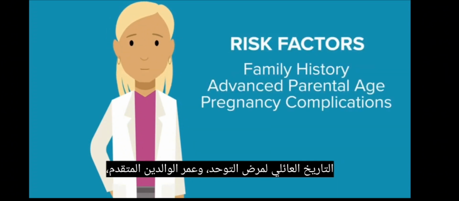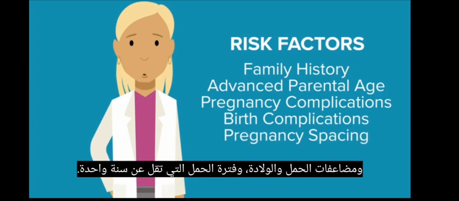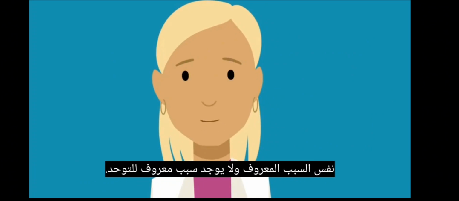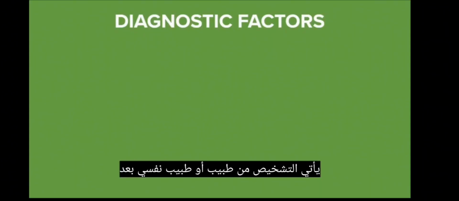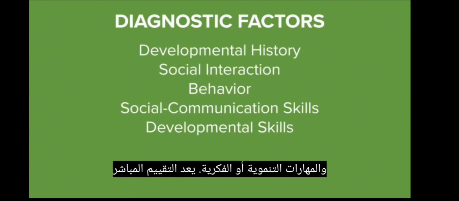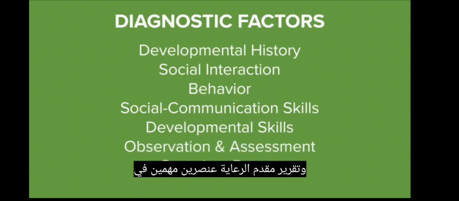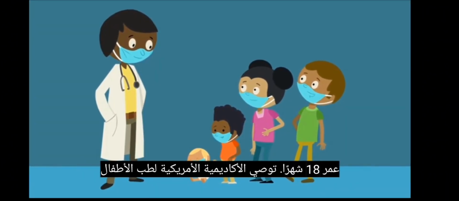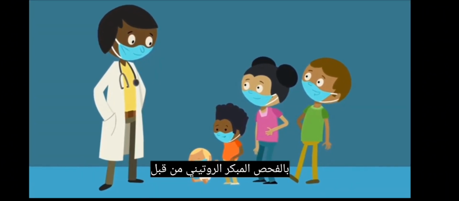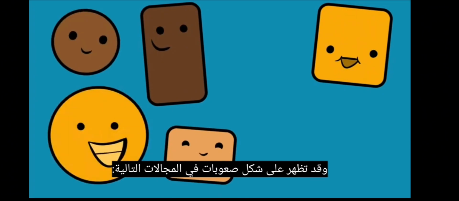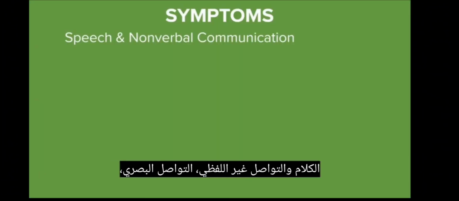Research suggests that autism develops from a combination of genetic and environmental influences. These influences increase the risk that a child may have autism. Factors that may increase a person's risk for autism include family history of autism, advanced parental age, pregnancy and birth complications, and pregnancies spaced less than 1 year apart. However, keep in mind that risk is not the same as known cause, and there is no known cause for autism.